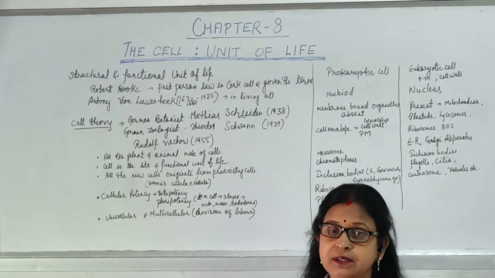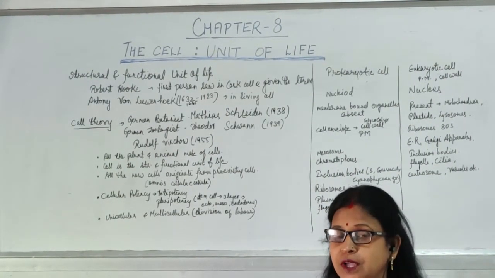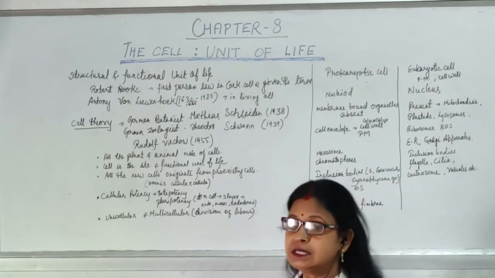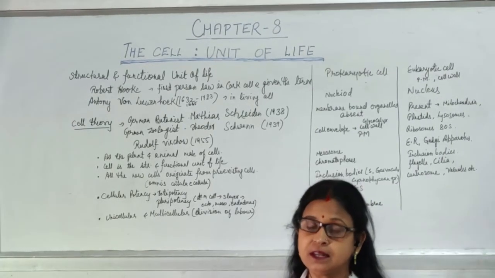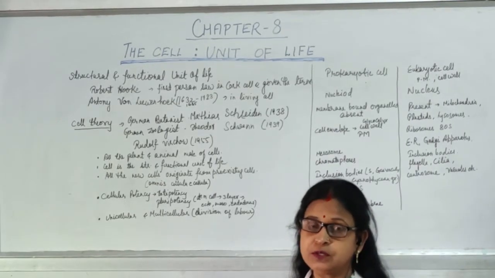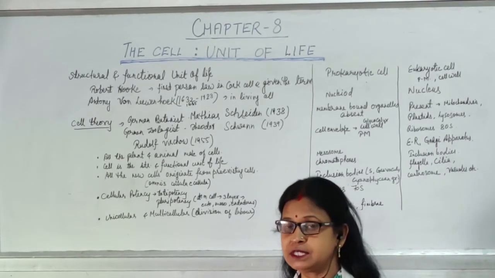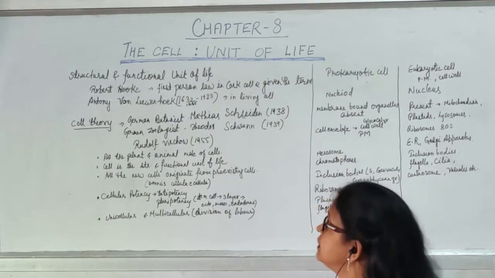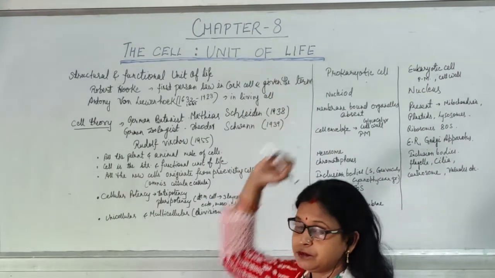Start new chapter, that is the cell unit of life. Third unit consists of 3 chapters, that is cell, then its division, and finally biomolecules. So today we'll start with the first chapter, that is chapter number 8, the cell unit of life.